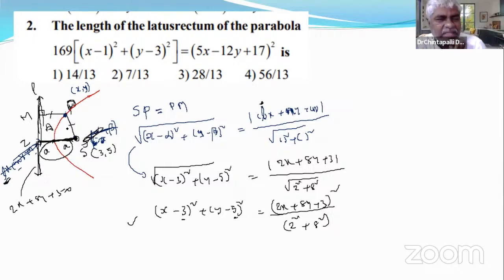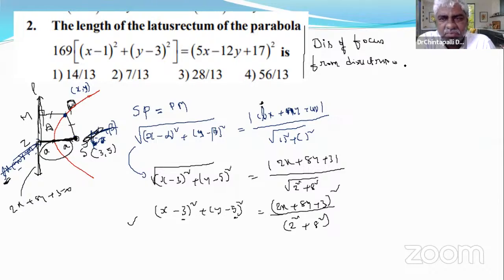Distance of S, meaning the focus, from the directrix is 2a. Clearly 2a.